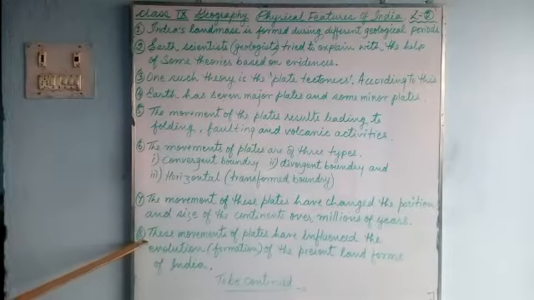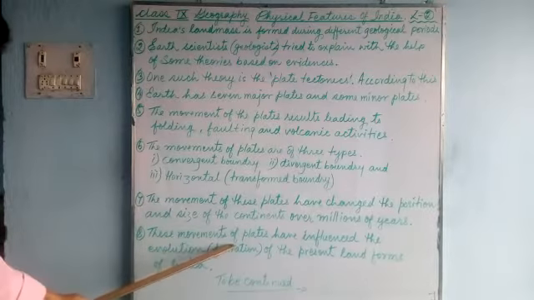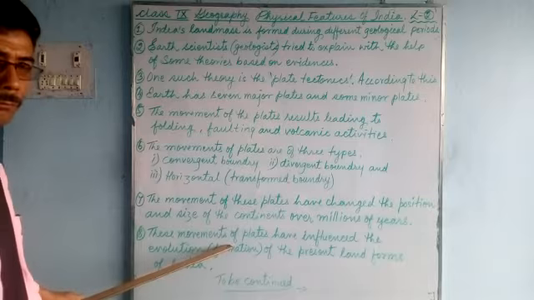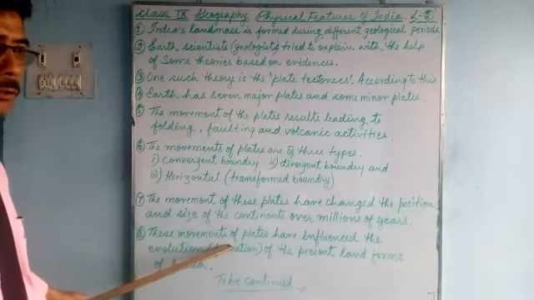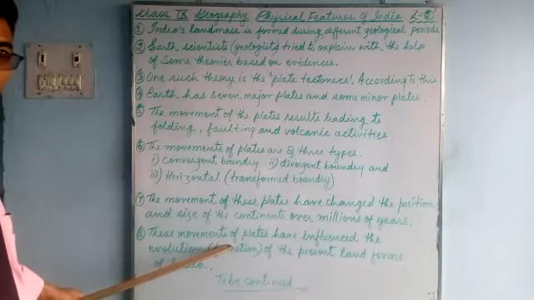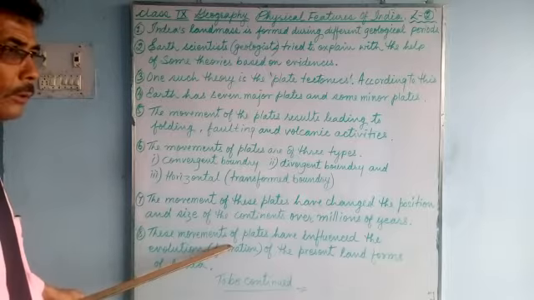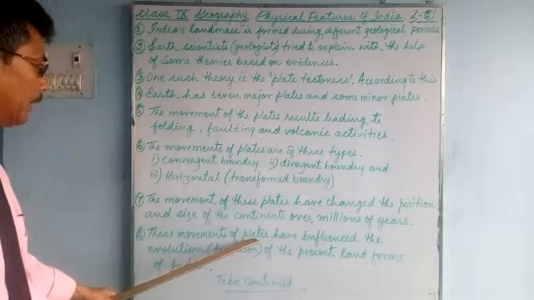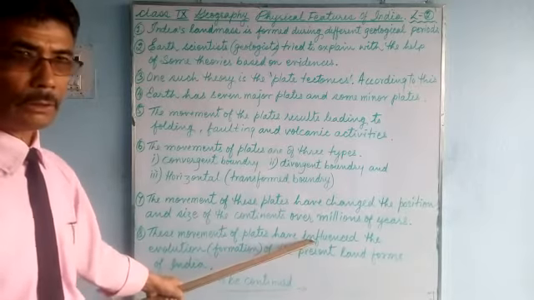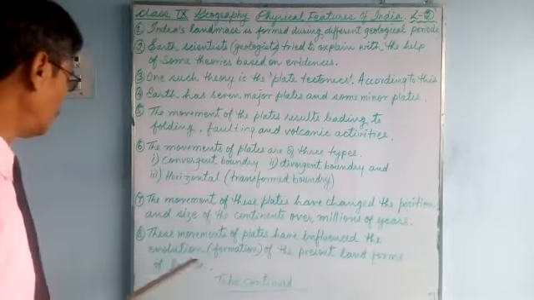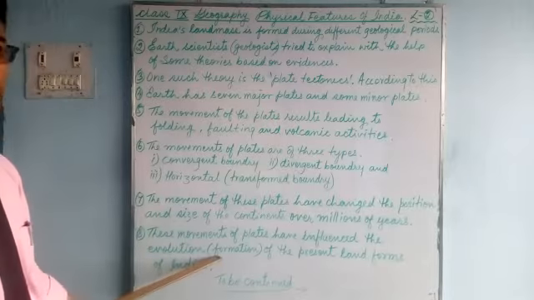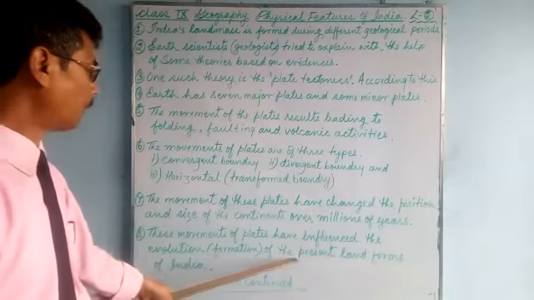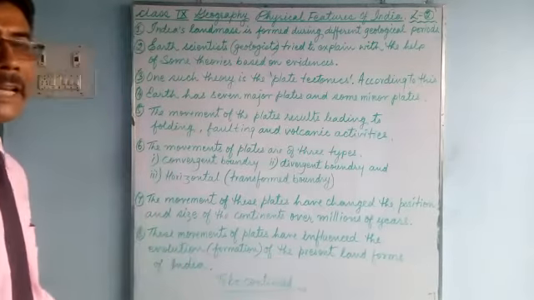Number 8: when the plates move, that's why we have volcanic eruptions, we have earthquakes, major earthquakes, sometimes minor earthquakes. These movements of plates have influenced the evolution, meaning the formation, of the present landforms of India.